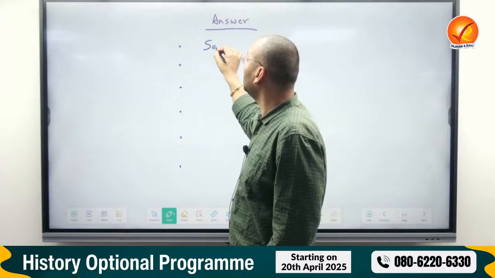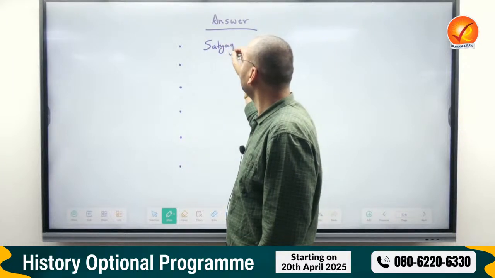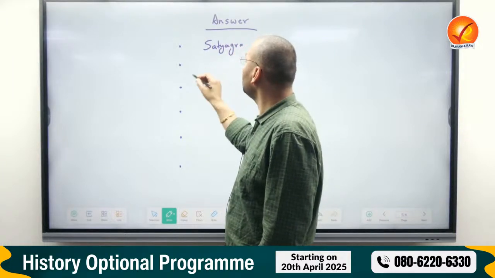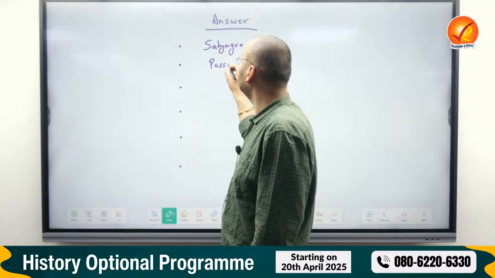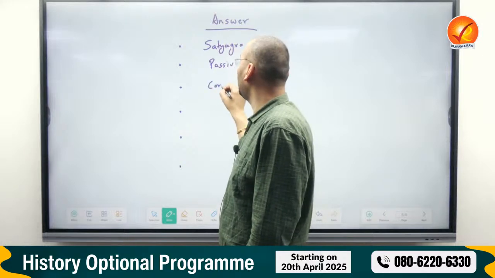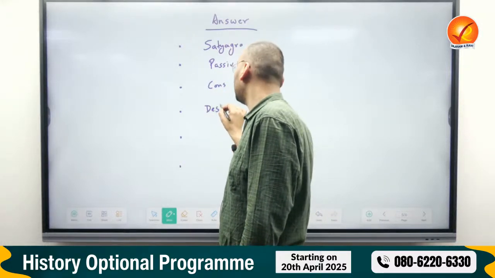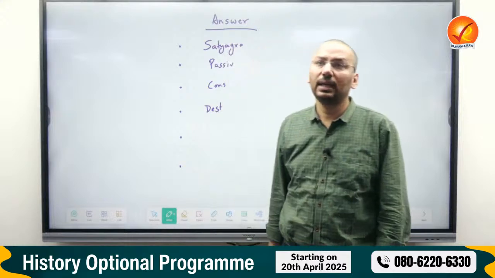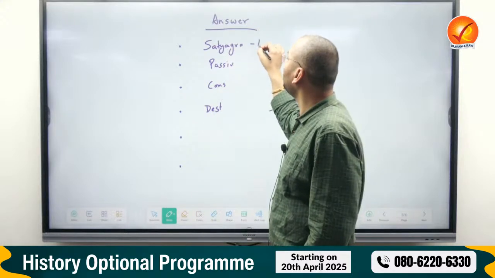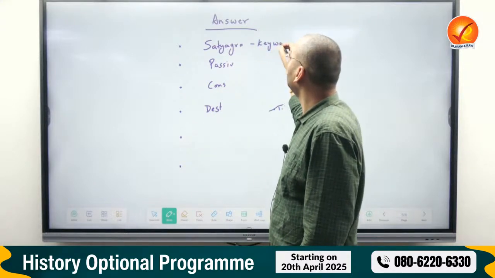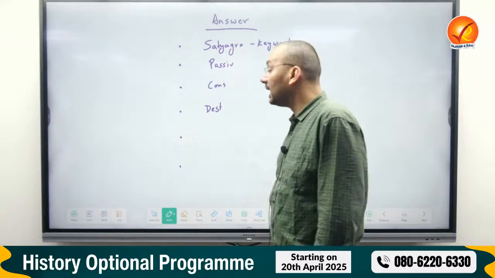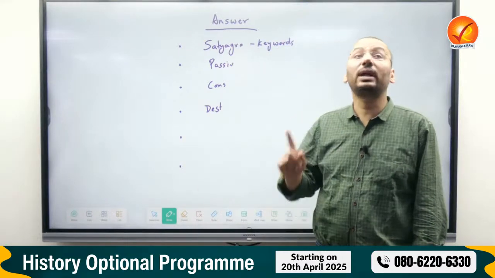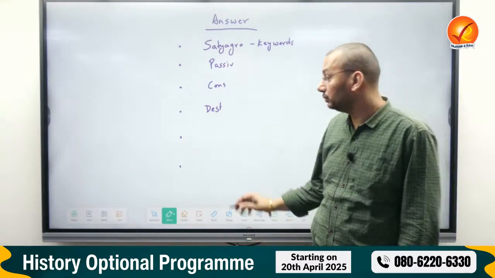What is Satyagraha? Then what is his passive resistance? What is constructive program? What is destructive, etc., etc. Keep on. And then ensure that they have keywords. And then you can do some criticism also.